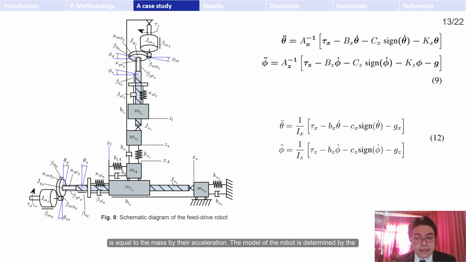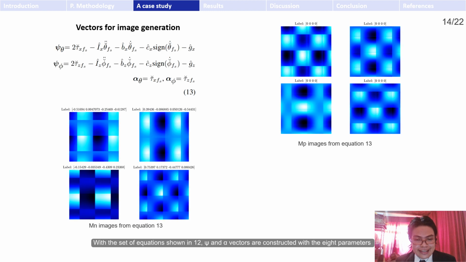The model of the robot is determined by equation 9, where theta represents the variables for the x-axis and phi for the z-axis. The torque is applied by a PWM signal of the embedded system. To group the dynamic parameters of equation 9, the deformation of the mechanical connection is considered less than the encoder resolution. With the set of equations shown in 12, the C and alpha vectors are constructed with the 8 parameters as equation 13 shows. For this specific case study, the alpha vector is set as the torque.